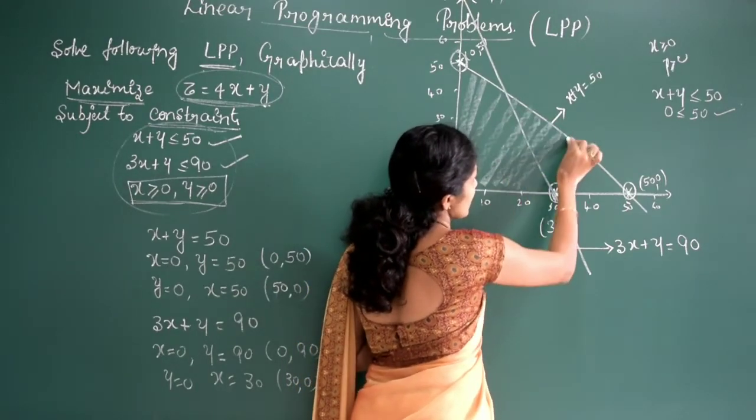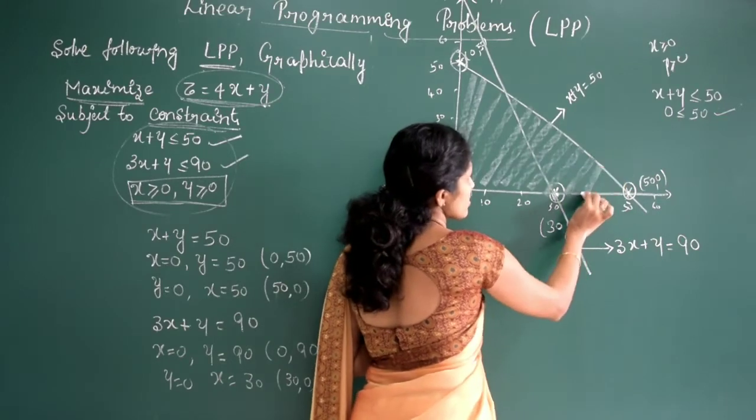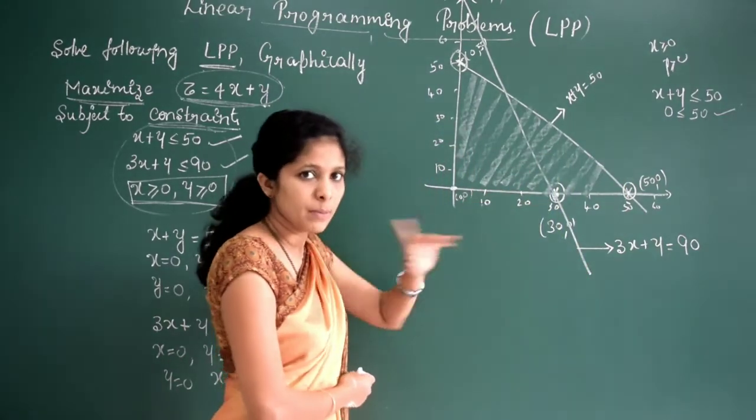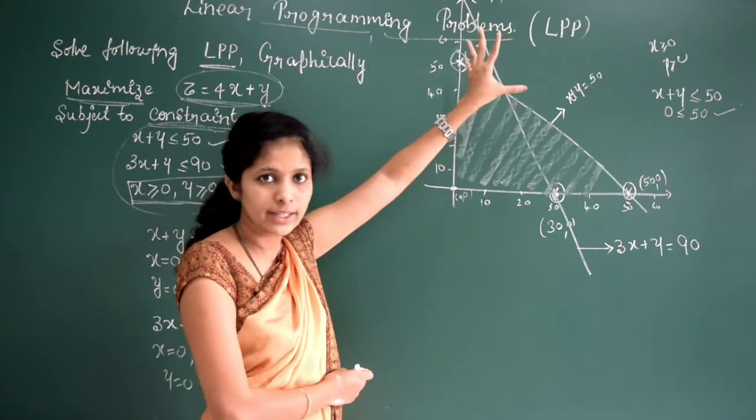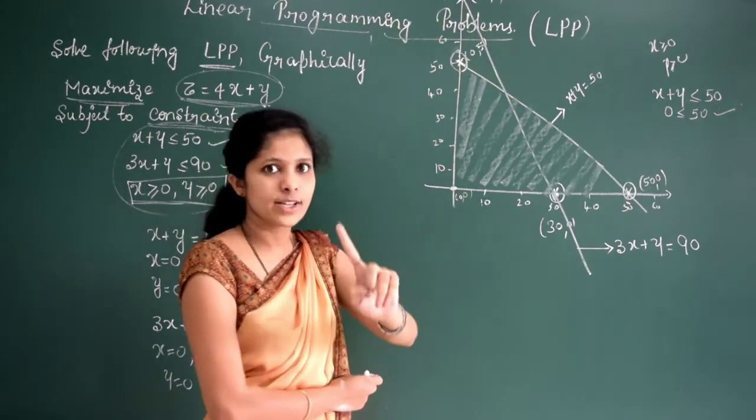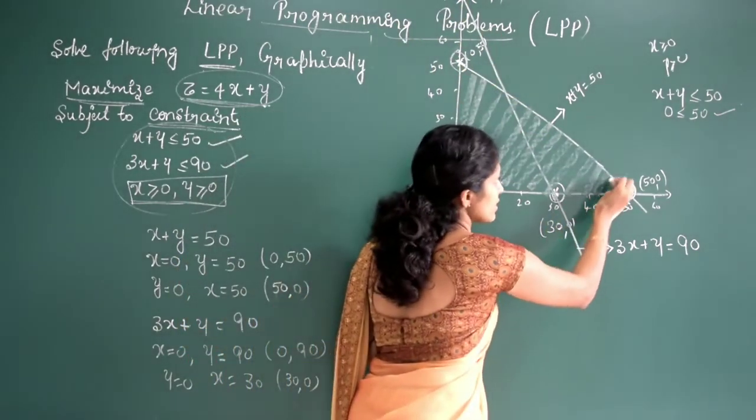Is it clear? You are not supposed to shade outside this one because of one more condition: x and y should be greater than or equal to 0. It should be in the first quadrant. So this is the region for the first one.